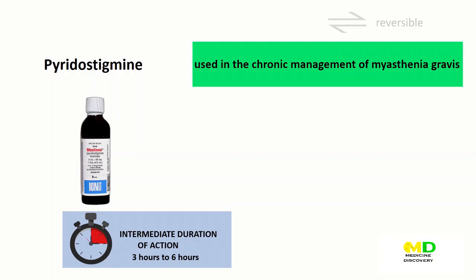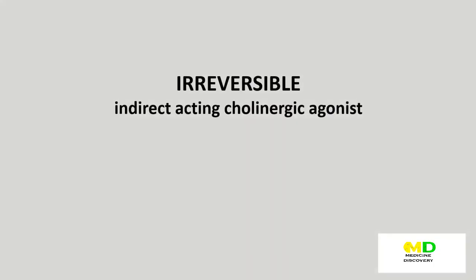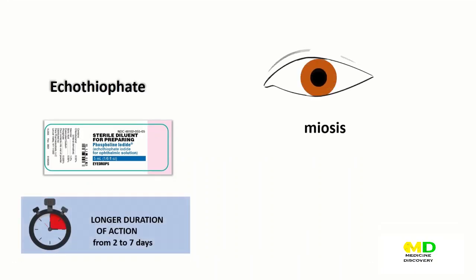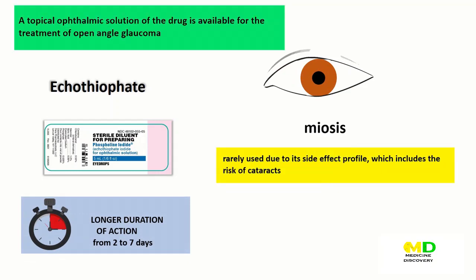We also have irreversible indirect acting cholinergic agonists. They have long-lasting effects, are extremely toxic, and were developed by the military as nerve agents. One of these drugs is ecothiopate, with a duration of action from 2 to 7 days. Ecothiopate produces intense miosis. A topical ophthalmic solution of the drug is available for the treatment of open-angle glaucoma. However, ecothiopate is rarely used due to its side effect profile, which includes the risk of cataracts.